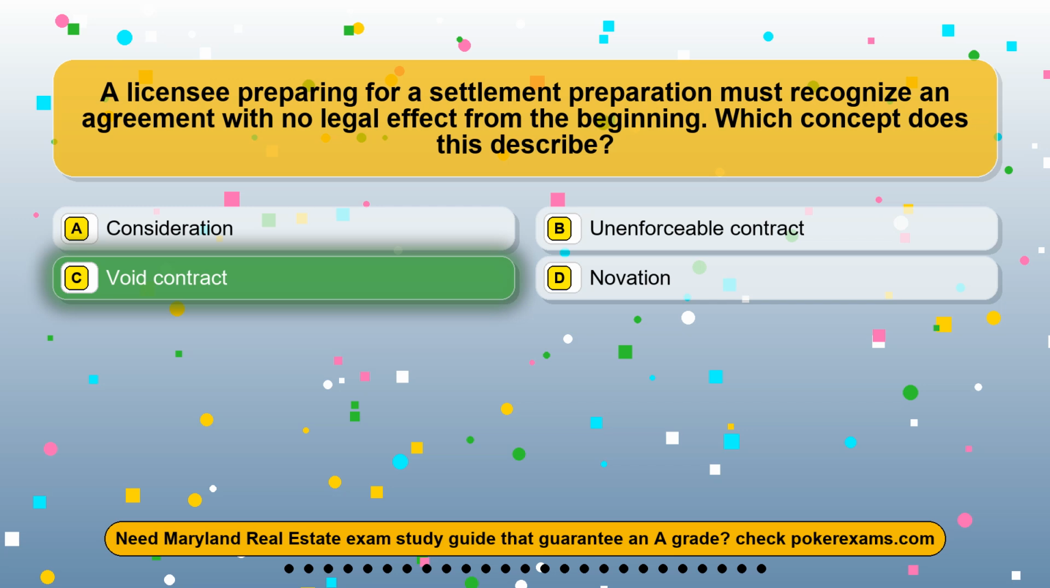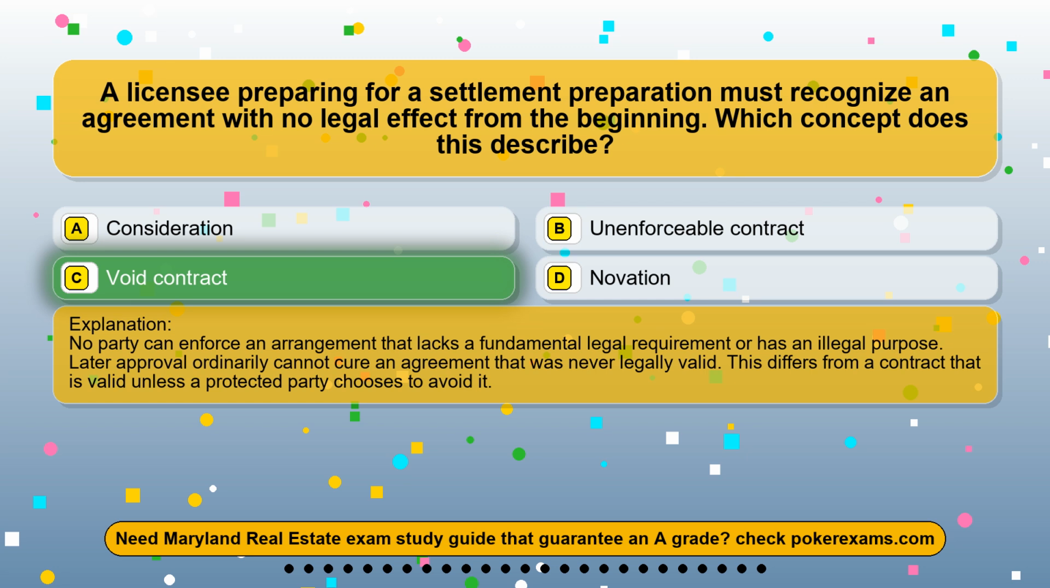The correct answer is option C. Void contract. No party can enforce an arrangement that lacks a fundamental legal requirement or has an illegal purpose. Later approval ordinarily cannot cure an agreement that was never legally valid. This differs from a contract that is valid unless a protected party chooses to avoid it.